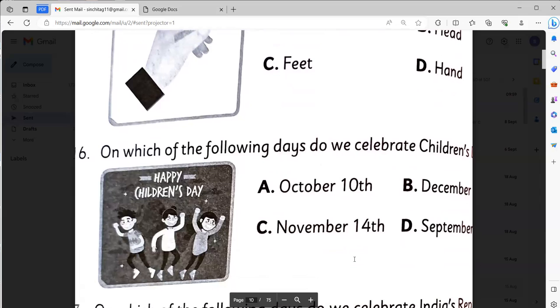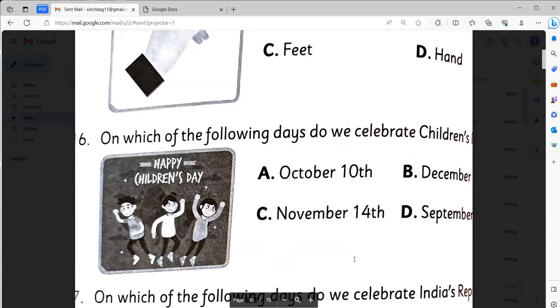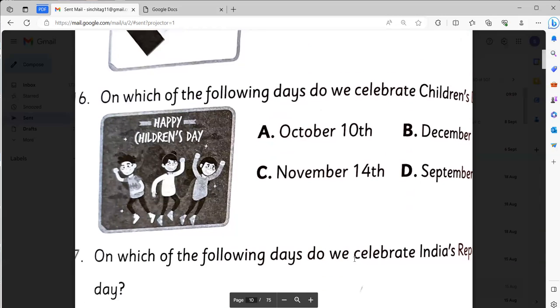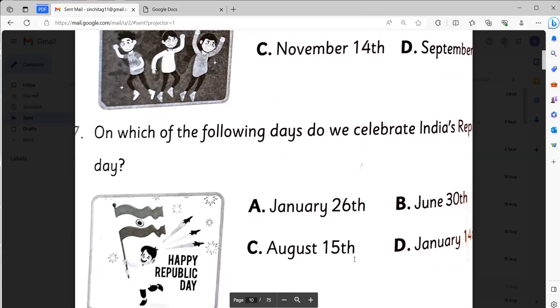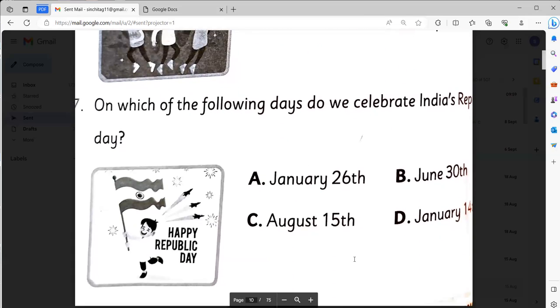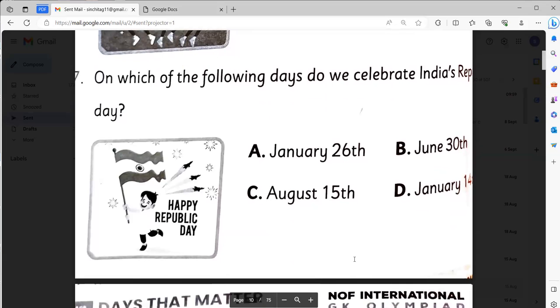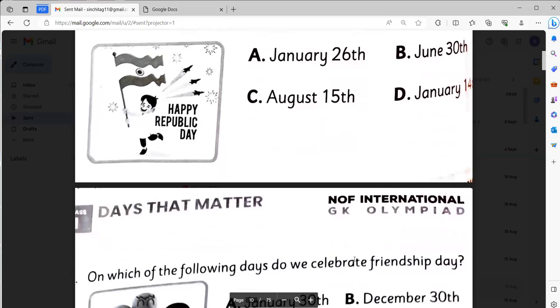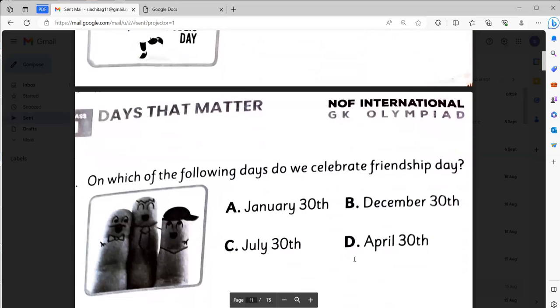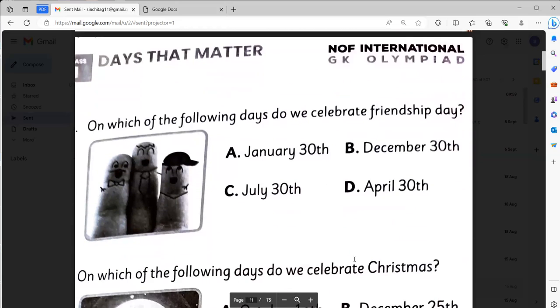On which of the following days do we celebrate Children's Day? It will be 14th November. Option C. On which of the following days do we celebrate India's Republic Day? It will be 26th January. Option A. On which of the following days do we celebrate the Friendship Day?